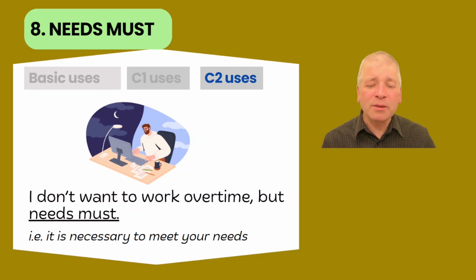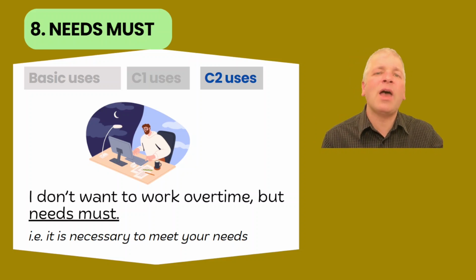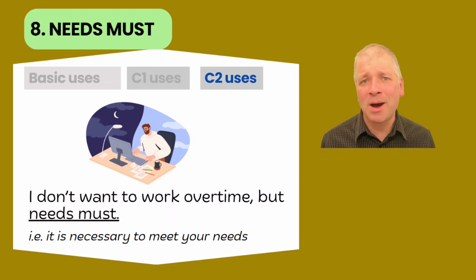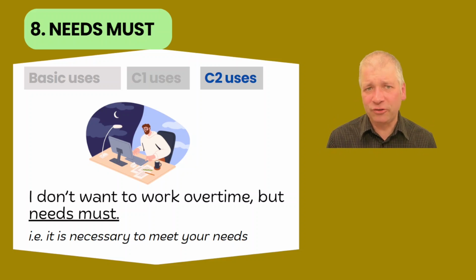If you say needs must, it means I'm doing something because I have to meet my needs. I have to have enough money to live. I have to have enough food. I have to do something that is absolutely essential for my life. And when that happens, you can say needs must, just simply like that. Notice it's like it's in a clause all of its own. Needs is like the subject and must is like a verb. Needs must, full stop. That's the end of the sentence. It's a really unusual structure in English, but we do use it a lot as natives.